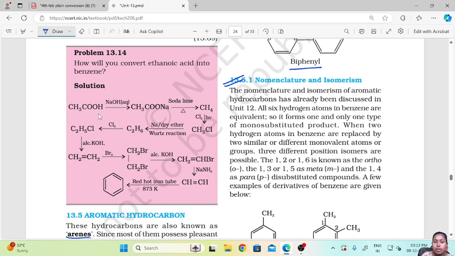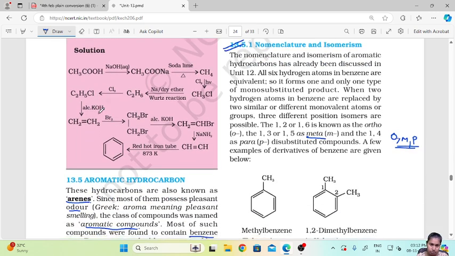When 2 hydrogen atoms in benzene are replaced by 2 similar or different monovalent atoms or groups, 3 different position isomers are possible. 1,2 or 1,6 is known as ortho, 1,3 or 1,5 is known as meta, 1,4 as para. So you know ortho, meta and para substituted. This we have seen in the organic chemistry chapter.